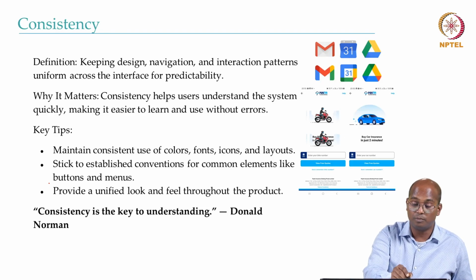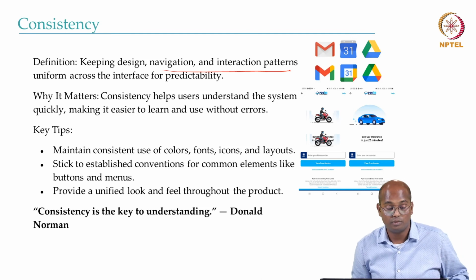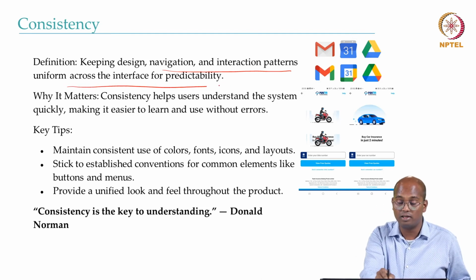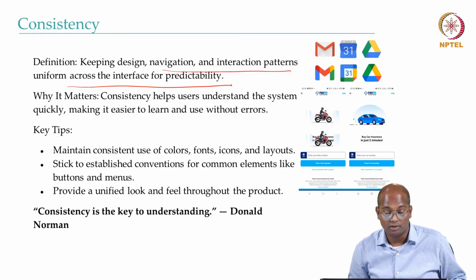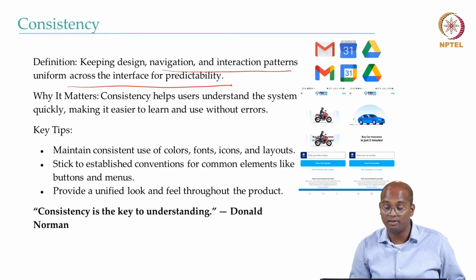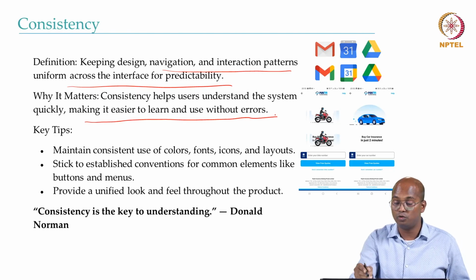So consistency is about keeping design, navigation and interaction patterns uniform across the interface for predictability. And why it matters: consistency helps users understand the system quickly, making it easier to learn and use without errors.